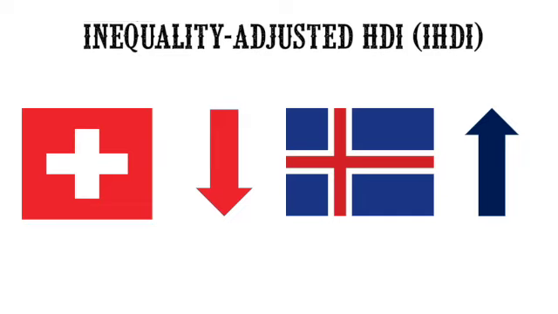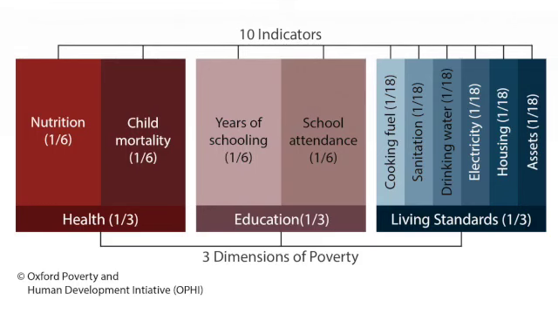Now, there's also other measurements of development, and that includes the multi-dimensional poverty index. Now, this is a measure of poverty which takes into account several dimensions, including health, education, standard of living, and it's created by the United Nations Development Programme in collaboration with the Oxford Poverty and Human Development Initiative. It used 10 indicators to measure poverty across 3 dimensions, and they are weighted equally, and a person is considered multi-dimensionally poor if they are deprived in at least 1/3 of the indicators.